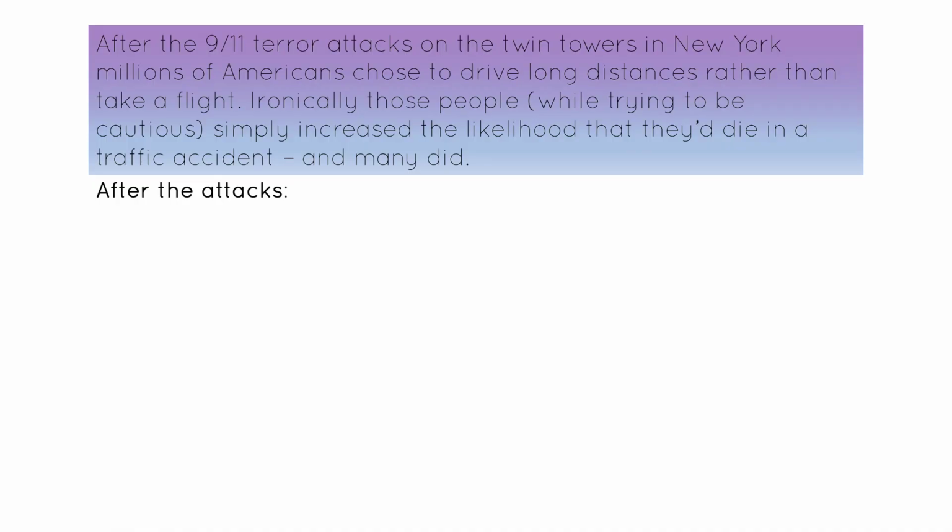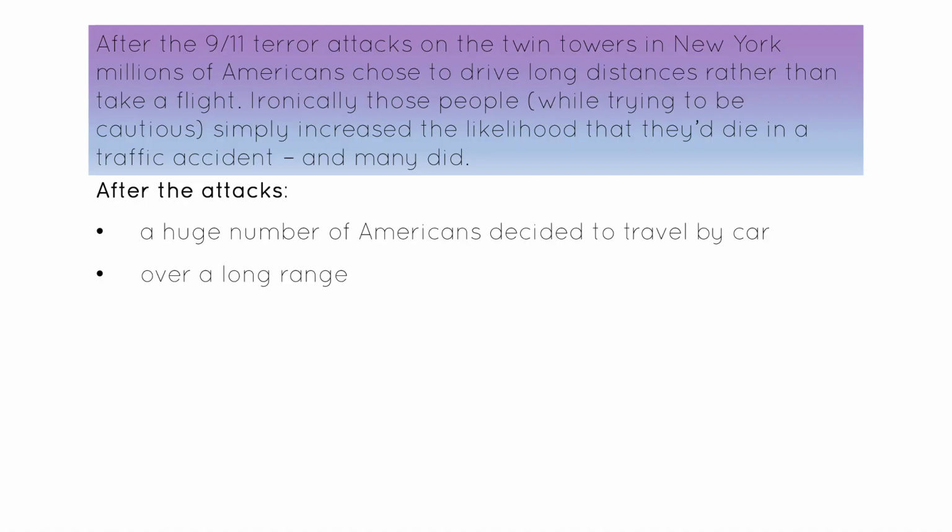So the first point I look at is that millions of Americans chose to drive long distances. So a huge number, I've changed millions to a huge number, of Americans. Now I could change that to people from the USA if I wanted to, decided to travel by car. Okay, so they chose to drive long distances, they decided to travel by car. Now I haven't put in the long distances yet, so I'm going to change that to over a long range. And that's actually in the SQA marking, they'll see that as 2 separate points. So we're already halfway there.